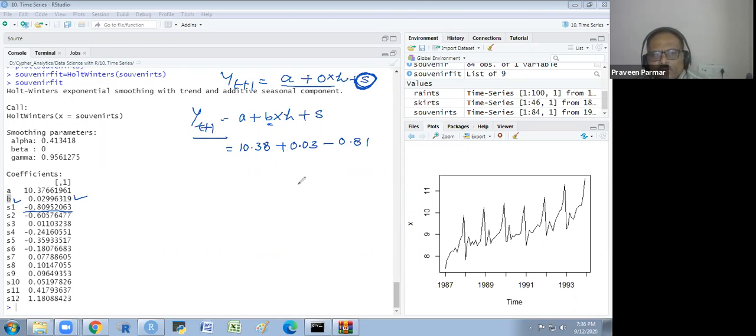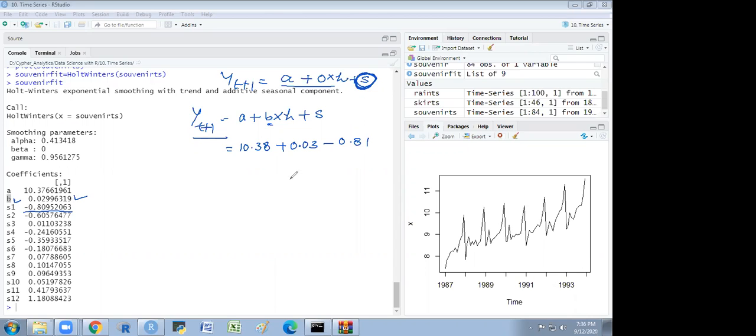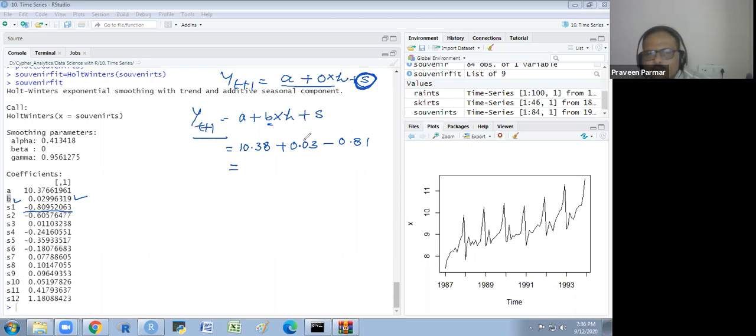Does that make sense to everyone? Yes. If I calculate this, what will I get? I just show you. I calculate it with my calculator.